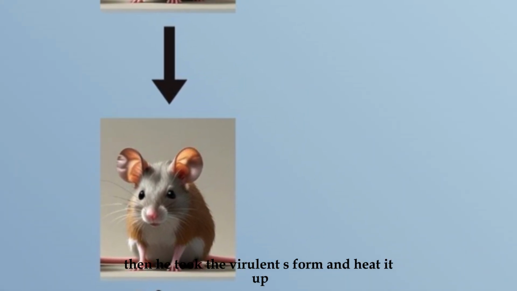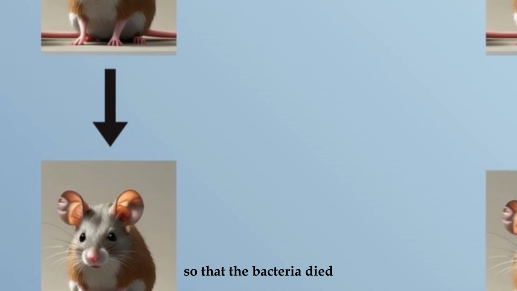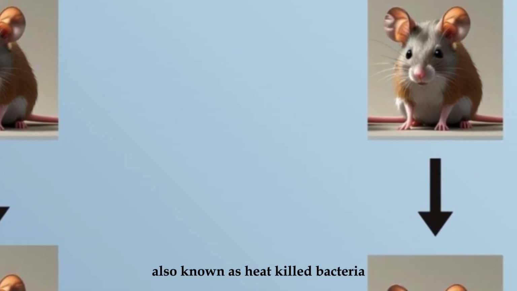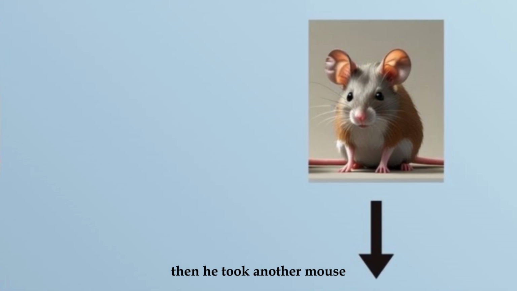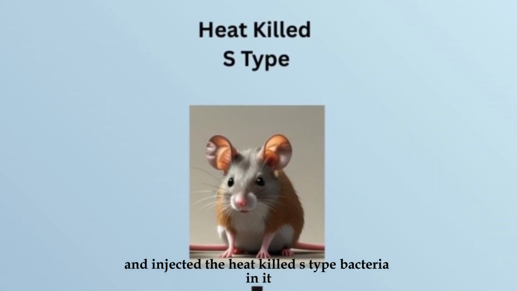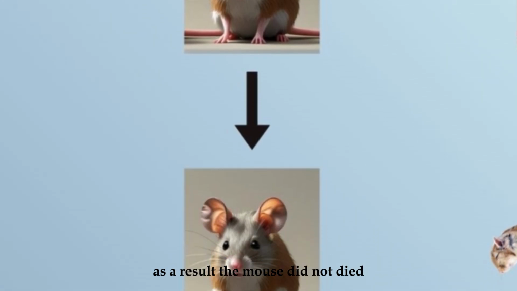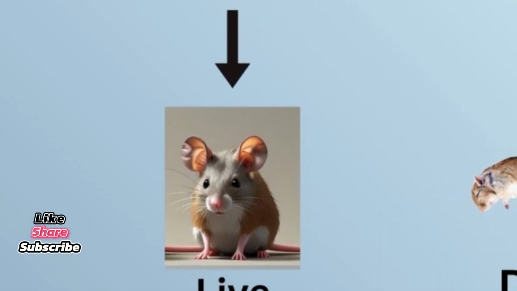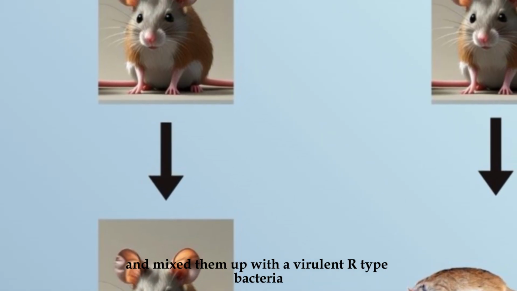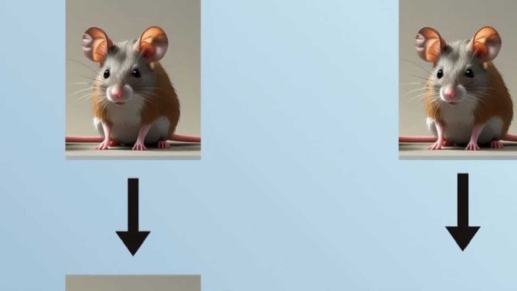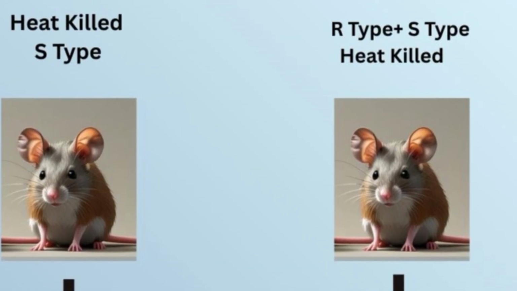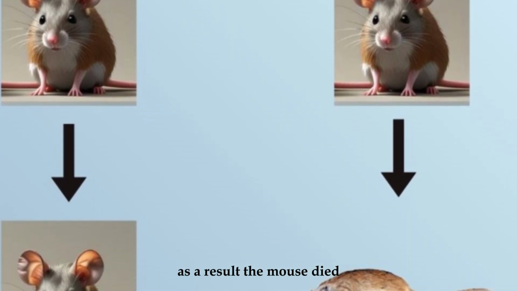Then he took the virulent S form and heated it up so that the bacteria died, also known as heat-killed bacteria. Then he took another mouse, the third one, and injected the heat-killed S-type bacteria in it. As a result, the mouse did not die. Then he took the heat-killed bacteria and mixed them up with avirulent R-type bacteria. Then he injected that mixture of bacteria in the mouse. As a result, the mouse died.